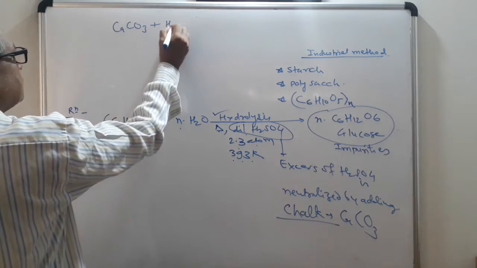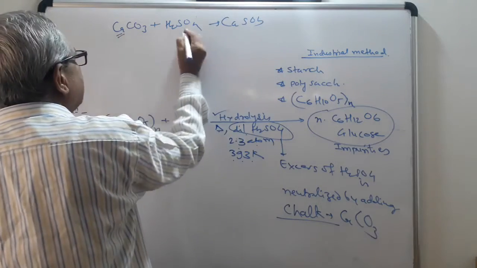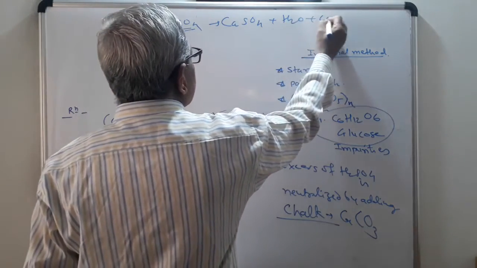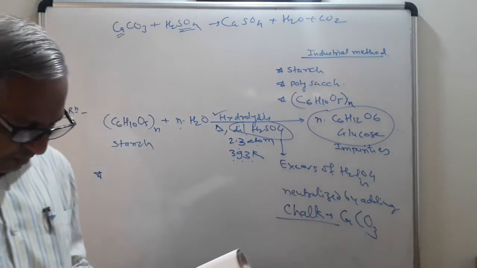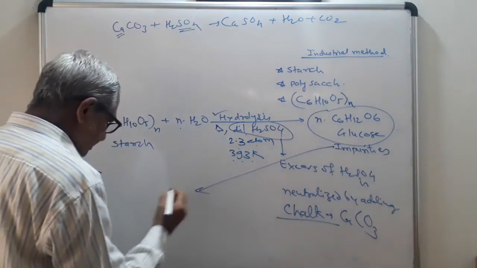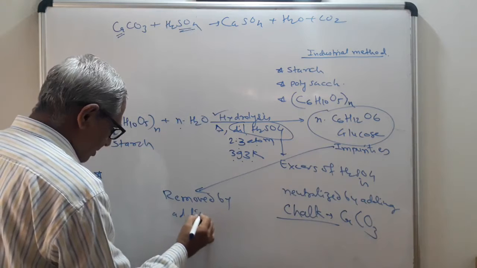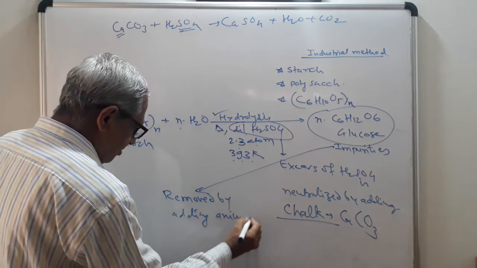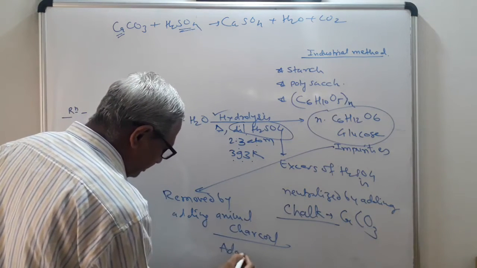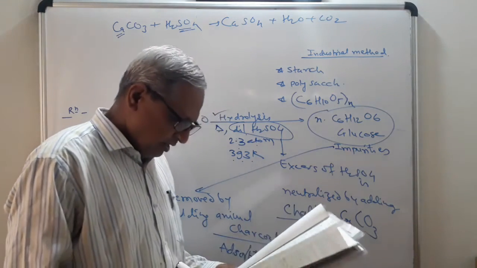Now see the reaction here. CaCO3 plus H2SO4 gives CaSO4. This calcium will combine with this sulfate. You will get calcium sulfate plus H2O plus CO2. CO2 gas will be evolved. Now the impurities which are present are removed by adding animal charcoal, and that will be removed by the process of adsorption.